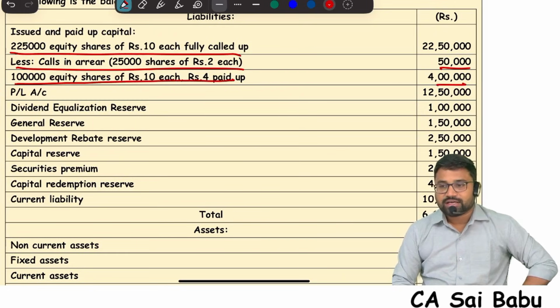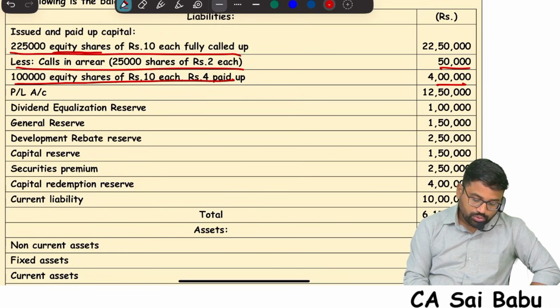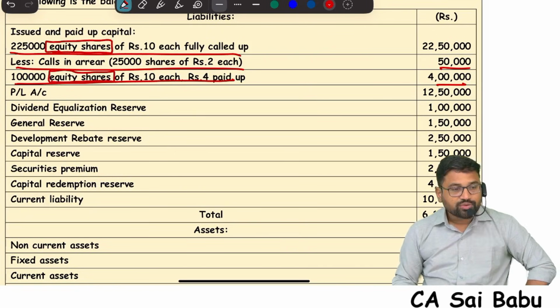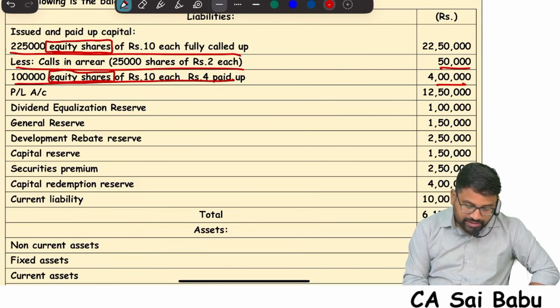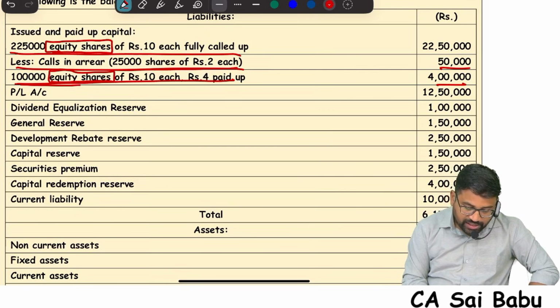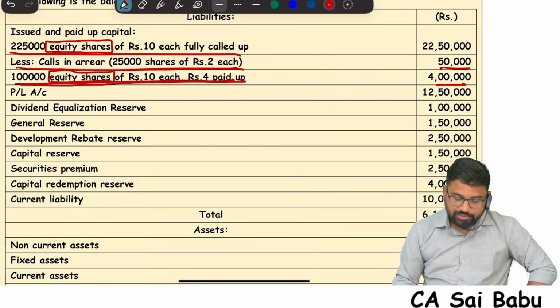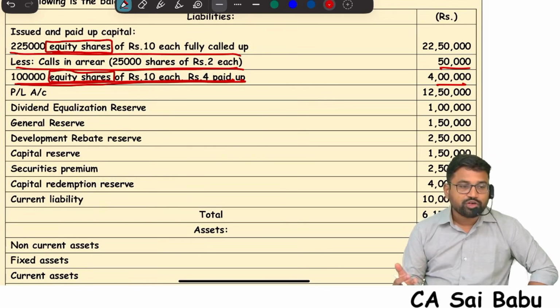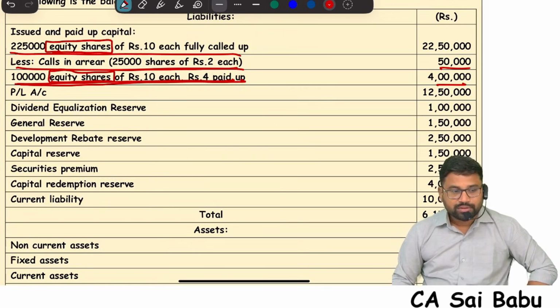Actually, see here, two classes of equity shares. Within the equity shares, only two categories are there. First, 2,25,000 equity shares of 10 each fully called up. In that there are calls in arrears also: 25,000 shares of 2 each have calls in arrears. Second, 1 lakh equity shares of 10 each, 4 paid up. That means one is fully paid, another one is partly paid up.